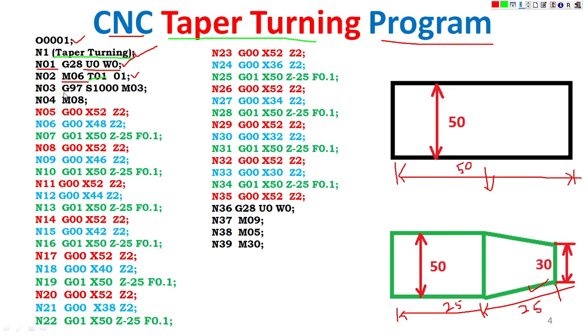G97 is the constant speed of 1000 rpm, so the spindle is rotating at a constant 1000 rpm. M03 is clockwise, so the spindle is rotating in the clockwise direction. M08 is coolant on.